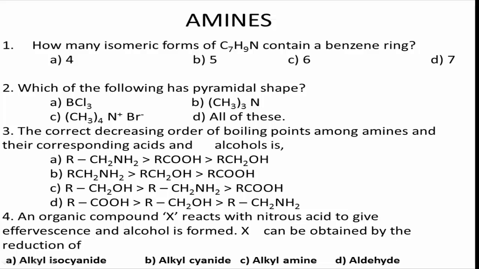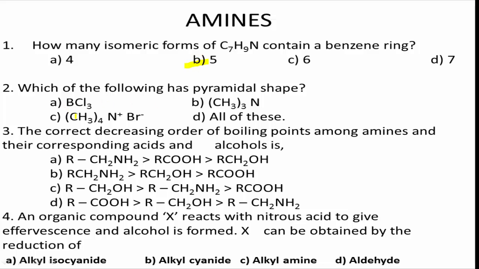These are the 5 isomeric forms of C7H9N compound that contain benzene ring. Therefore, the right answer for this question is option B.